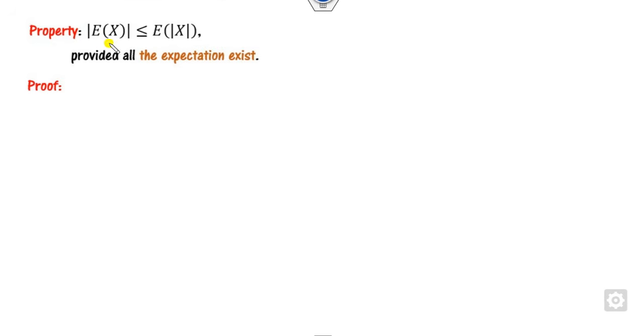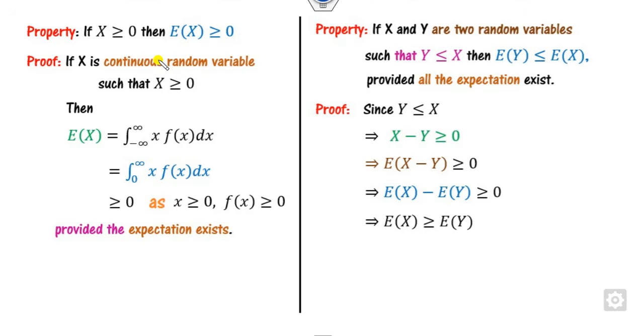The absolute value of the expected value is always less than or equal to the expected value of the absolute value, because you all know that mod x is non-linear. So once it's non-linear, it can never be an equality sign. The proof is very simple. We all know that X is less than or equal to mod X. By using this result, whenever Y is less than this, what is the meaning of that? Expected value is an increasing function.